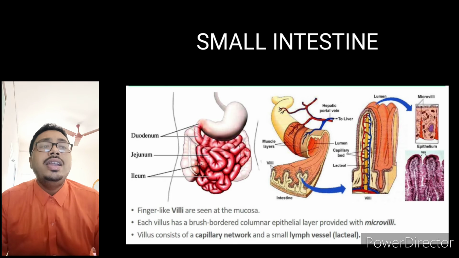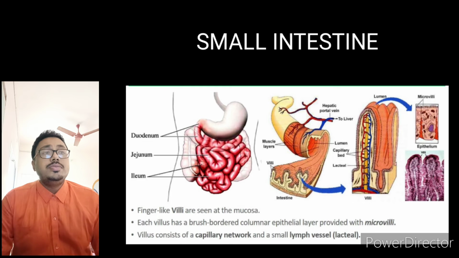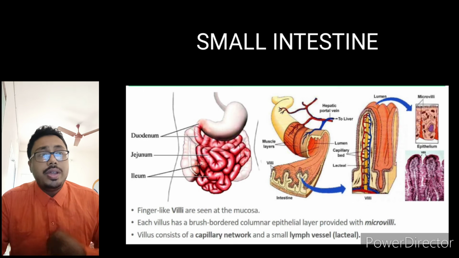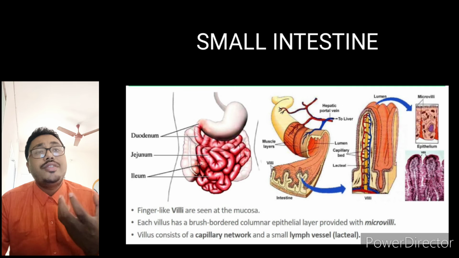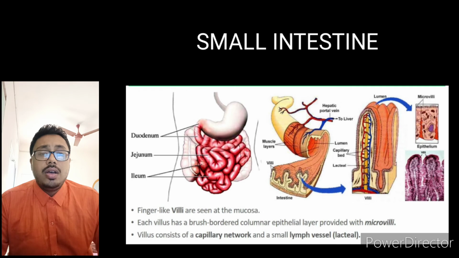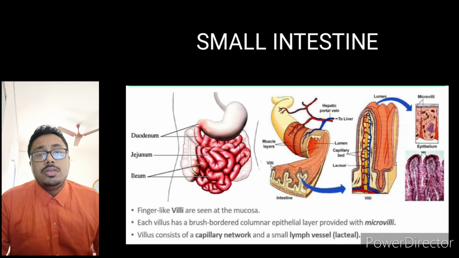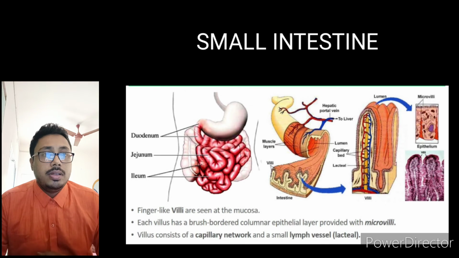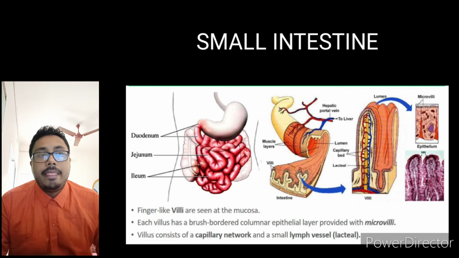Villi consist of a capillary network and small lymph vessels. These are used to absorb the nutrients into the blood capillaries, into the bloodstream, where they get transported to different parts of the body. So, this is the function of the small intestine.